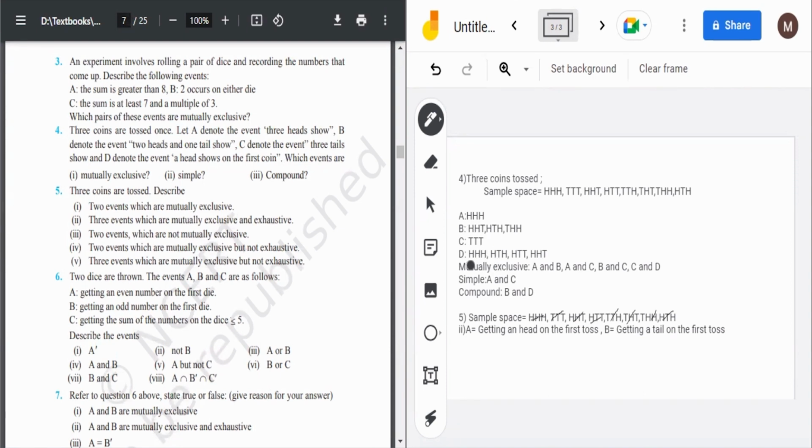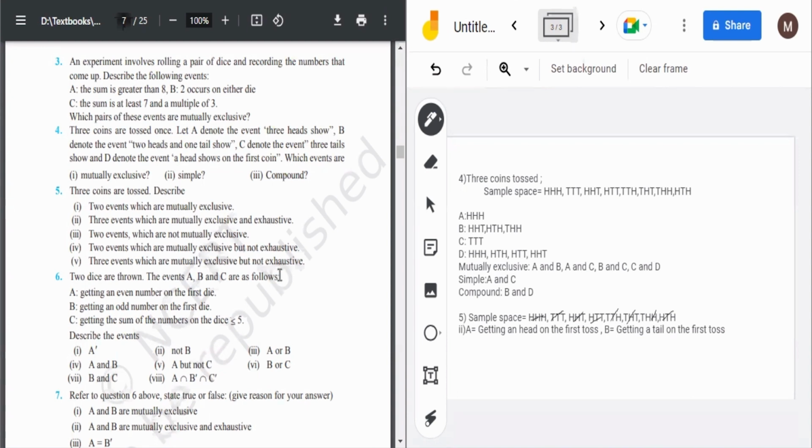Then fourth, two events which are mutually exclusive but not exhaustive: A and C, getting three heads and getting three tails. These are mutually exclusive because they are not the same, and not exhaustive because they are not covering the whole sample space.